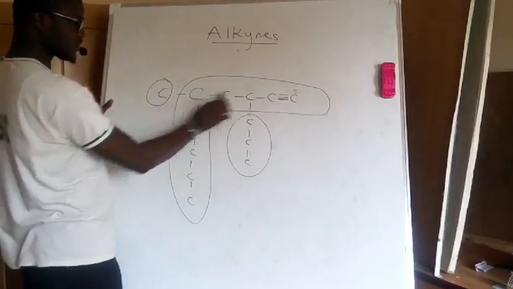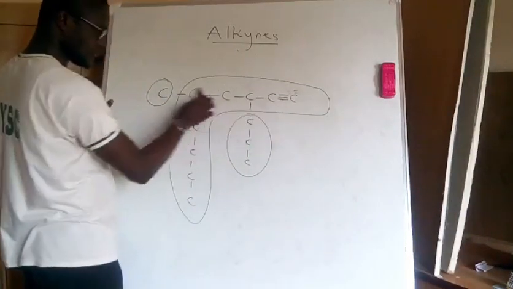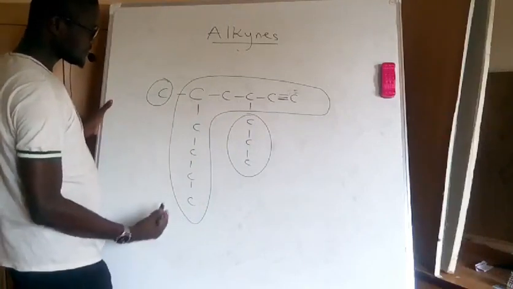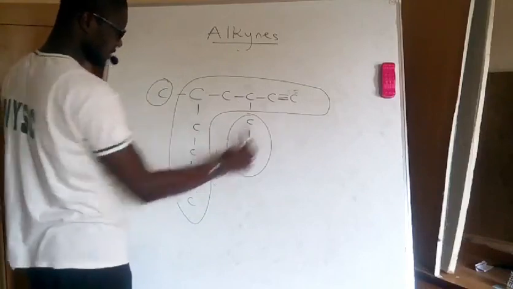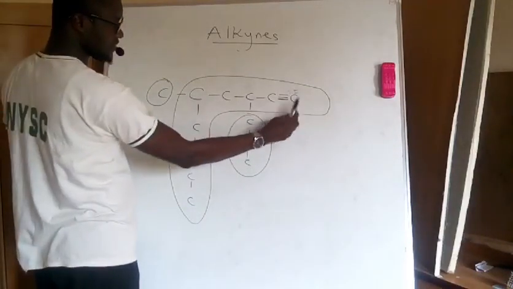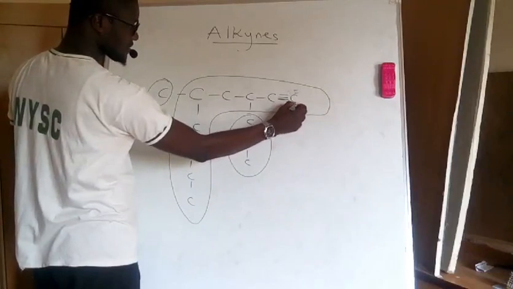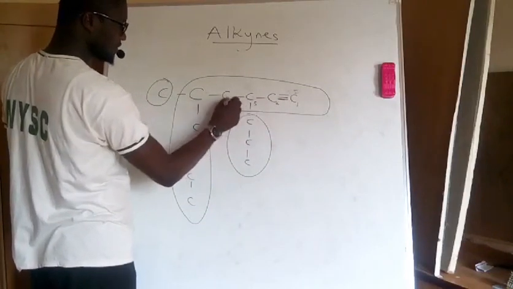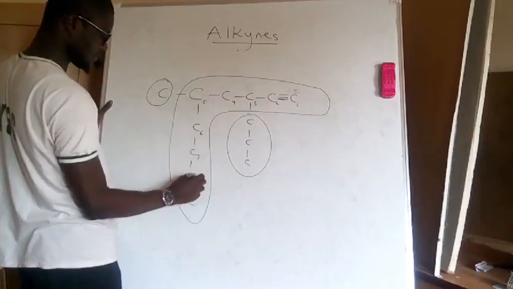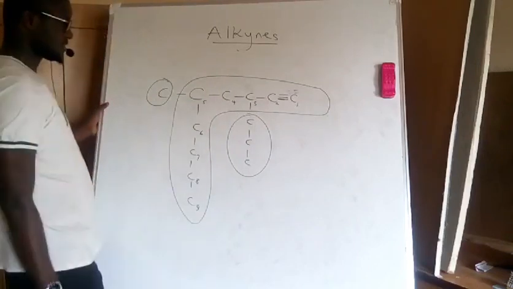So I only consider this one because I have my functional group on this chain as my longest chain. Okay. This is my terminal carbon and this is the other terminal carbon. So my functional group is closer to this terminal carbon. So this will be my first carbon, second, third, fourth, fifth, sixth, seventh, eighth, and ninth.